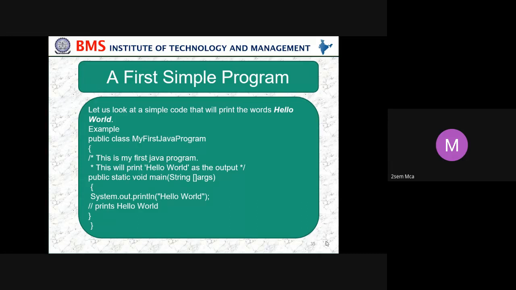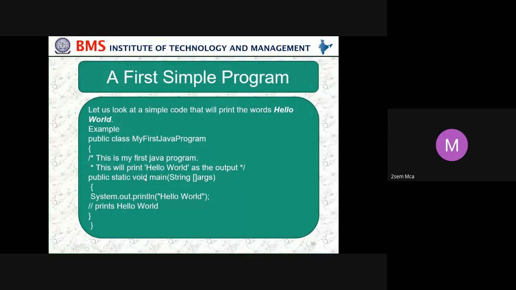So my first Java program is the class name, and it should be the same as your file name. Okay. Then opening and closing brackets should be there. For any number of opening brackets, there are as many closing brackets. You will definitely know that because you have done so many programs in other languages you have learned.